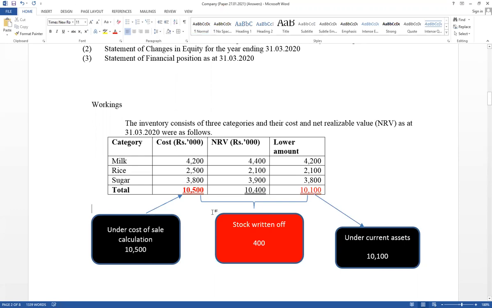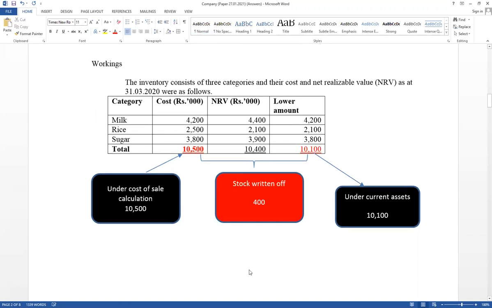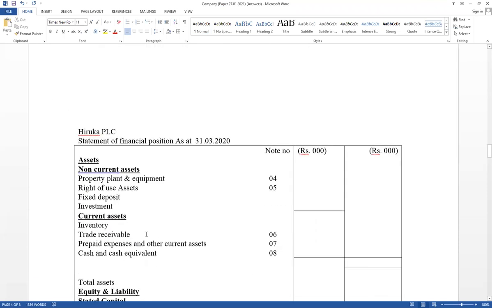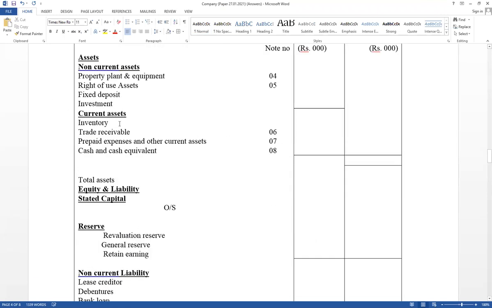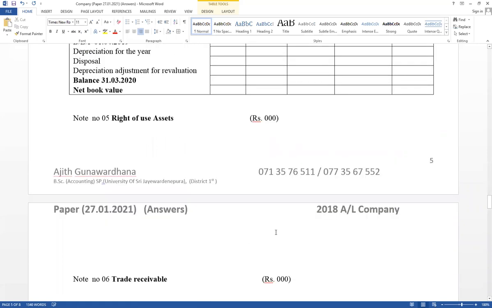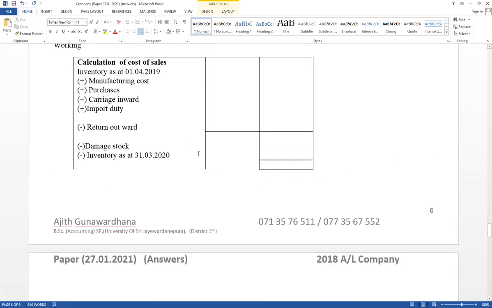Additional information. This one cost of sales calculation, this one other expense, this one under current assets. Records in financial position under current assets as inventory here, lower value, its total amount equals 10,100. Then under cost of sales calculation, closing inventory here, within brackets cost value 10,500.